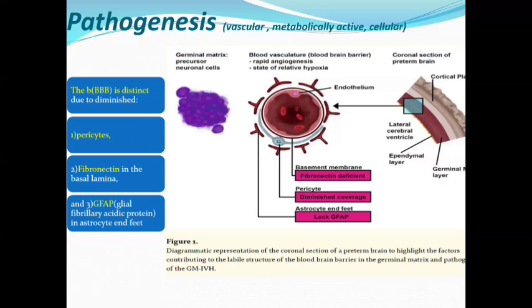Why is it the most common intracranial hemorrhage in neonates? Because it is highly vascular, highly metabolic, and highly cellular. So any hypoxia or ischemia will cause hemorrhage. And it is highly vascular.